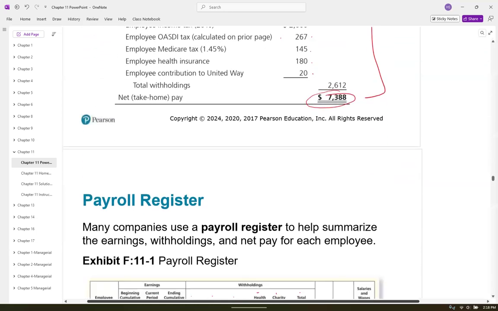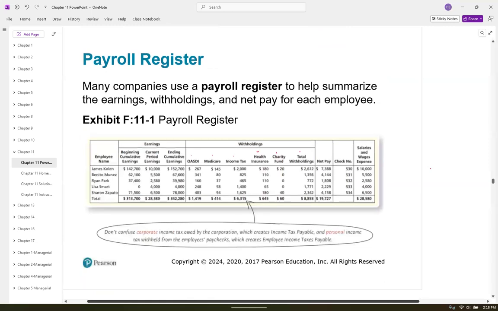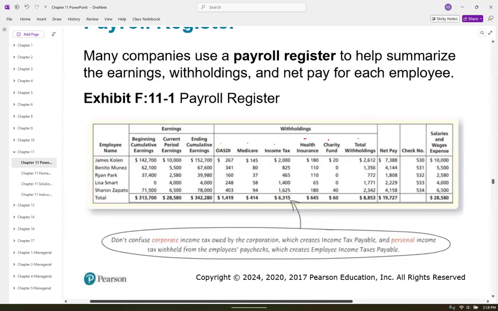Okay. All right, let's talk about this payroll register. And I always think of an Excel spreadsheet when I see a payroll register, because that's what it reminds me of. So you can kind of see you have each employee here, and then you have their beginning cumulative earnings, which is important because they're going to get capped out on that OASDI. So we've got to make sure we keep up with that. And then ending cumulative earnings. And then we have the OASDI for each employee, Medicare, income tax, health insurance, charity fund, and then total withholding. So we got a good total here.